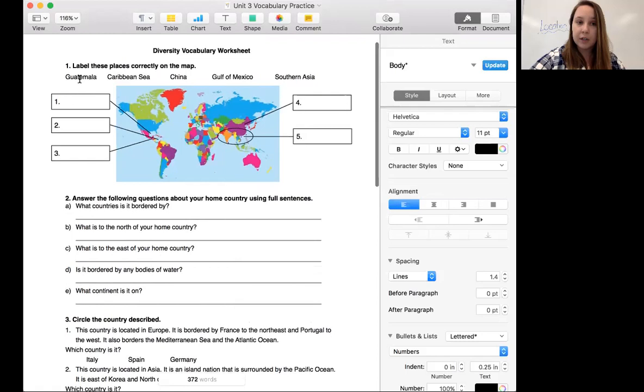This first part is talking about the English words for some countries, bodies of water and areas. I'm sure you already know these in your first language, and this is just to double check that we understand the vocabulary for places in English. So let's take a look at how we describe some locations.